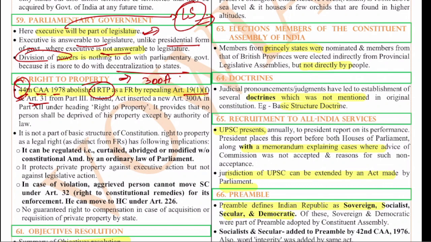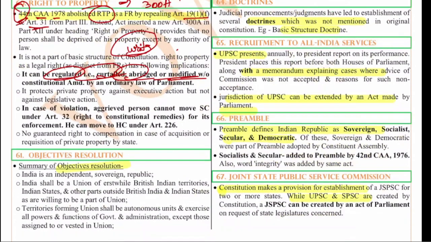And this right to property is also not part of the basic structure. It can be regulated, curtailed, abridged and modified as per parliamentary laws. That means if there is any violation of the right to property of any person, he cannot move to the court directly. He cannot move to the High Court or Supreme Court for the issuance of writs. Remember this.